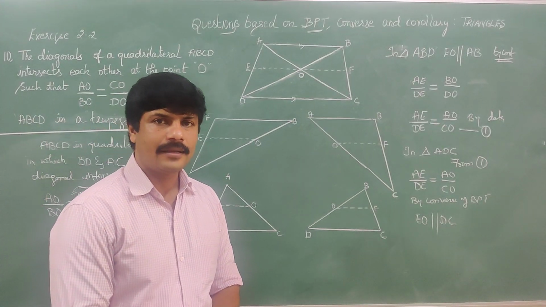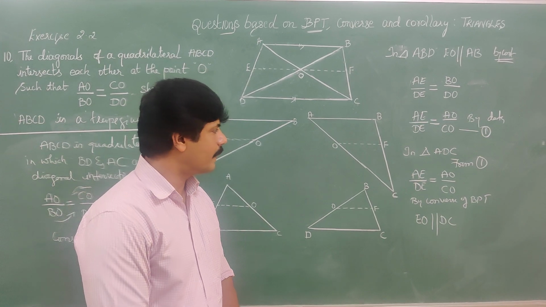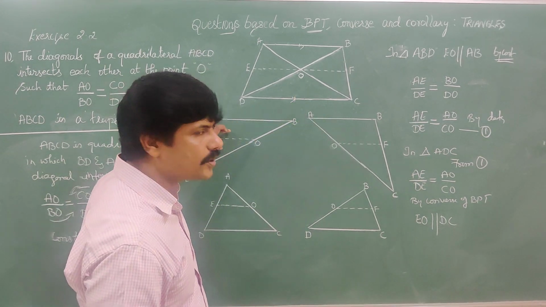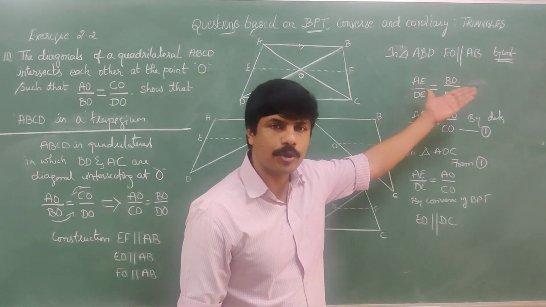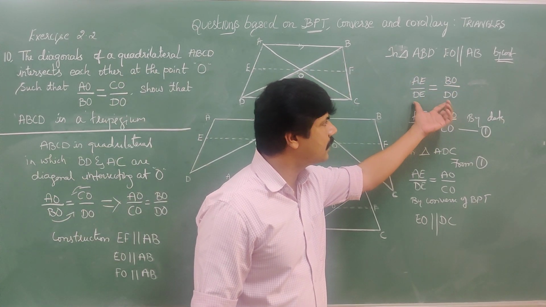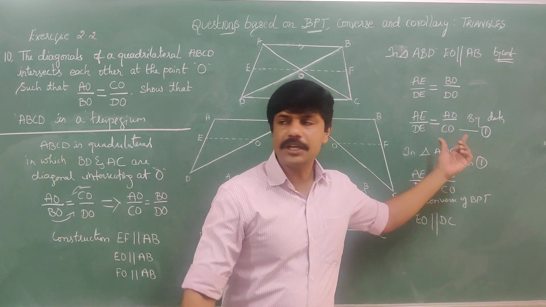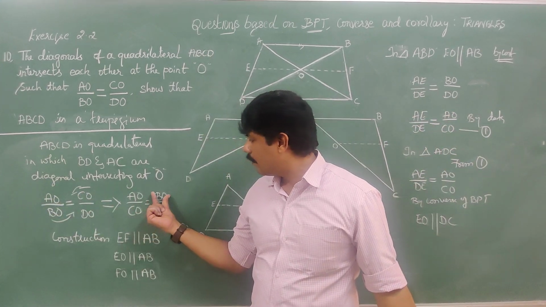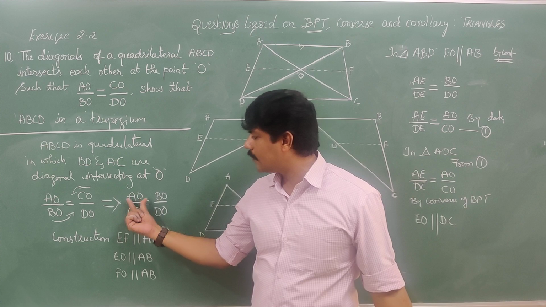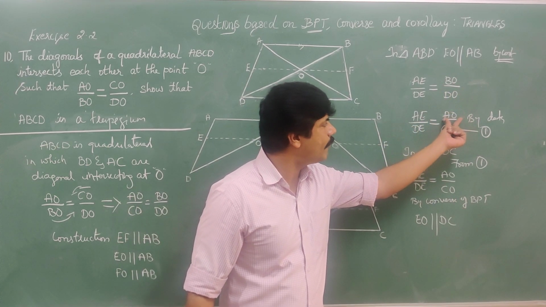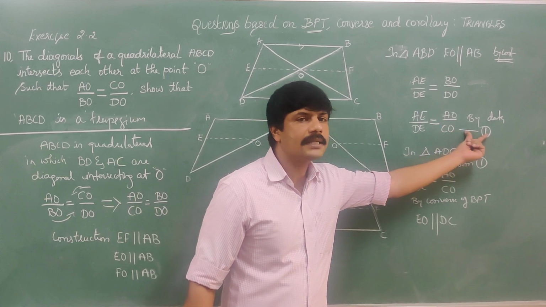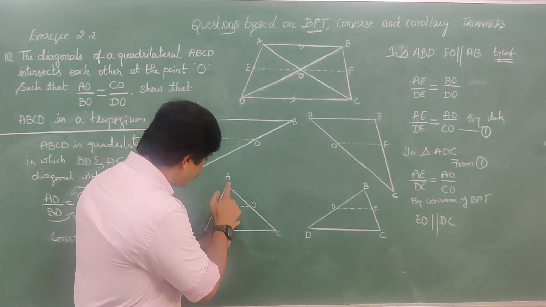Understood? It's very clear. We have taken this triangle, EO is parallel to AB, and applied the basic proportionality theorem. We have got this. Once we have got this, the condition given here is BO by DO is nothing but AO by CO, so we have replaced BO by DO with AO by CO. Now mark this as 1 and we consider triangle ADC.